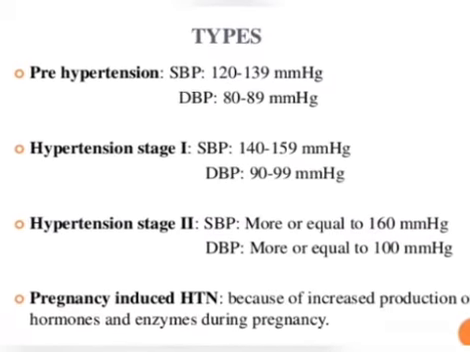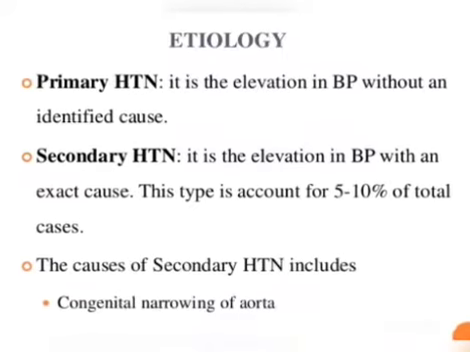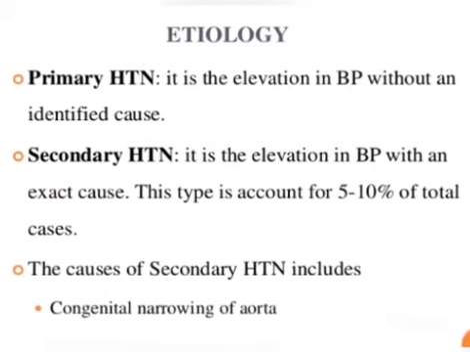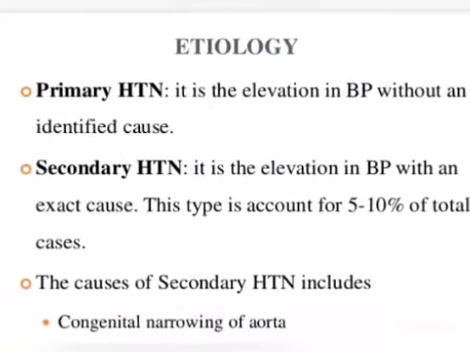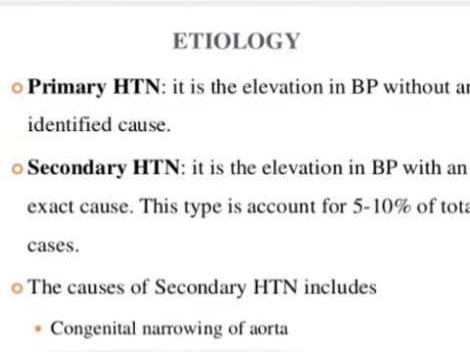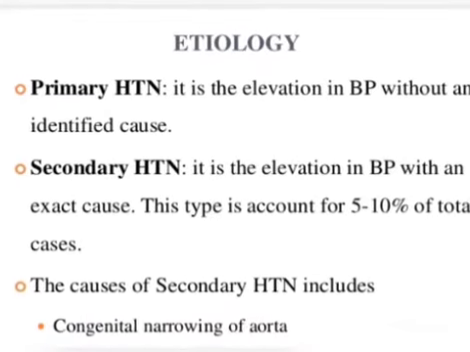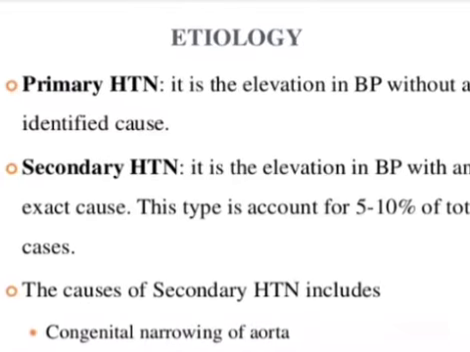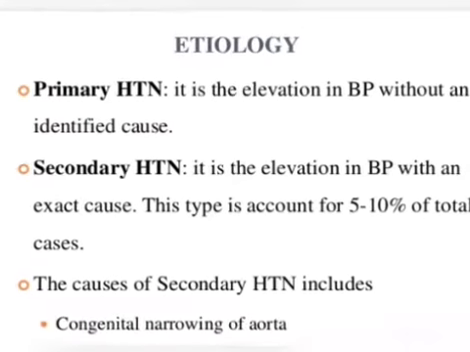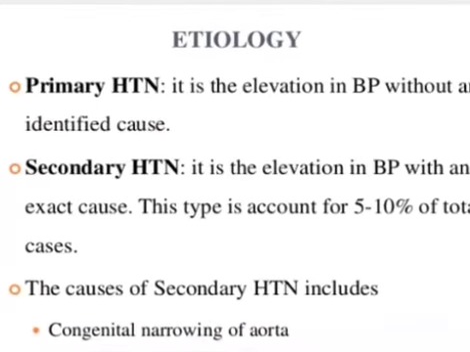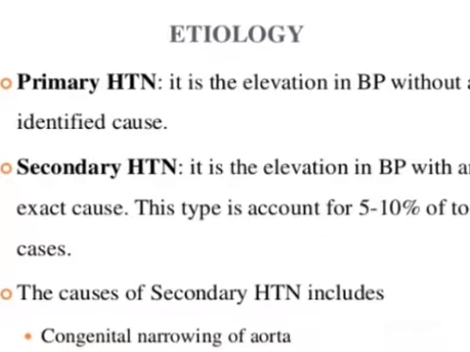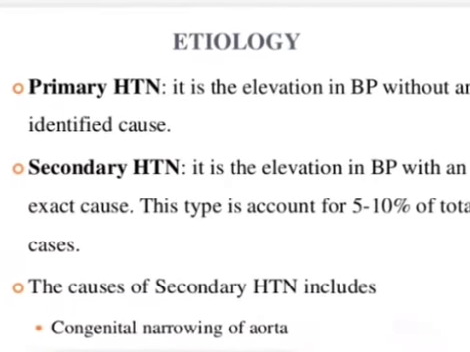And then the next thing is etiology. Etiology is nothing but risk factors. The primary hypertension is mainly without any cause. There is no cause for the primary hypertension. When you consider secondary hypertension, it is mainly due to congenital narrowing of the aorta. Because of the blood vessels, the aorta will become narrow and it will cause secondary hypertension.